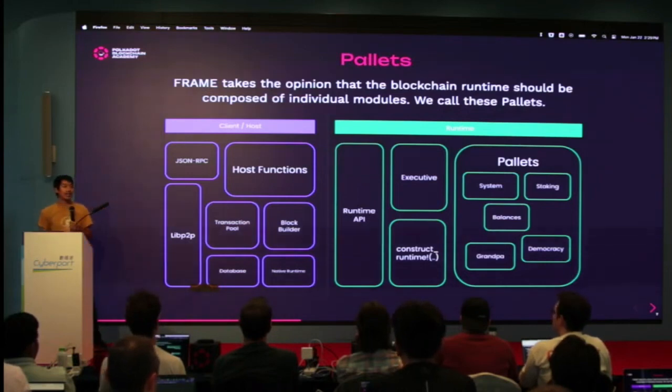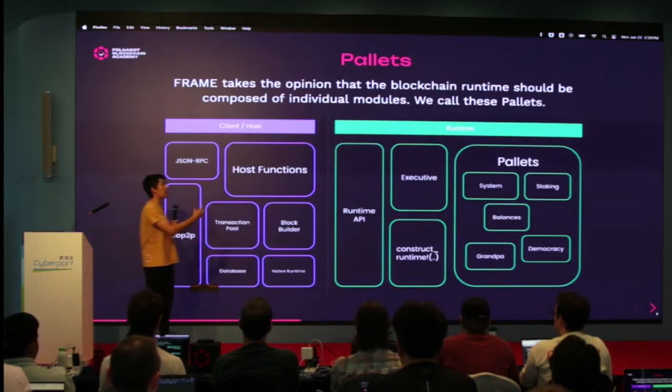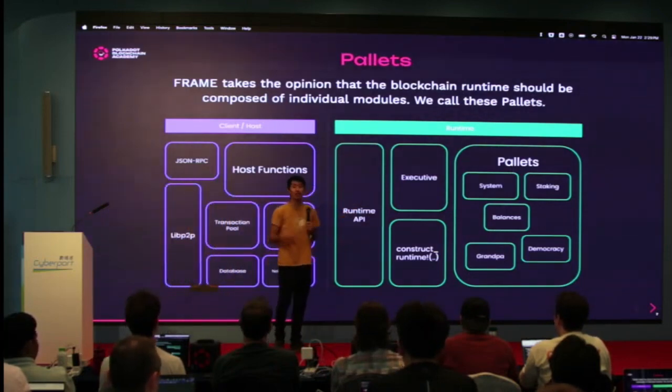Instead, what we believe is that you want to compartmentalize the different pieces of logic of your blockchain into these different things called palettes. So you might have a staking palette. You might have a palette which manages just the balances of users.